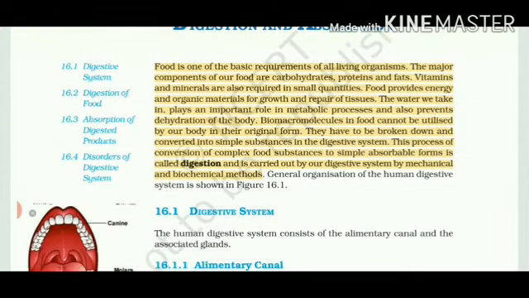Why do we need food? Food not only provides us energy, but it is a basic requirement for the repair of body organs and tissues. We need food for our growth and development. You must have read that adolescence or puberty is the time when height increases, but afterwards also we need food for the growth and development of our tissues. So it is a very basic thing.